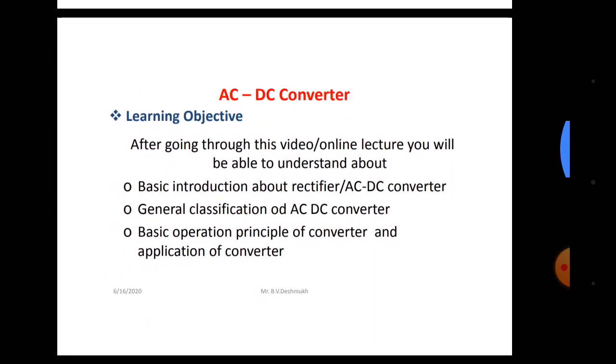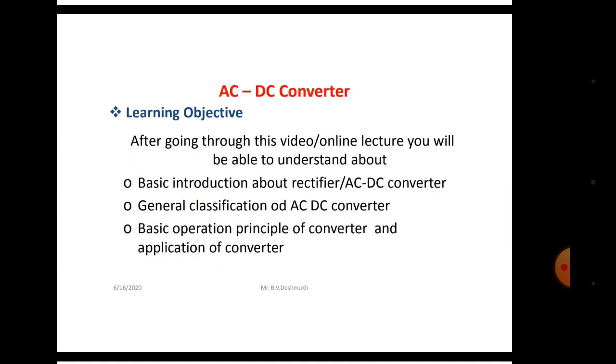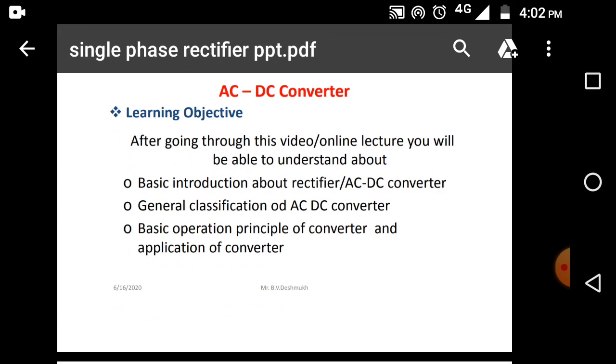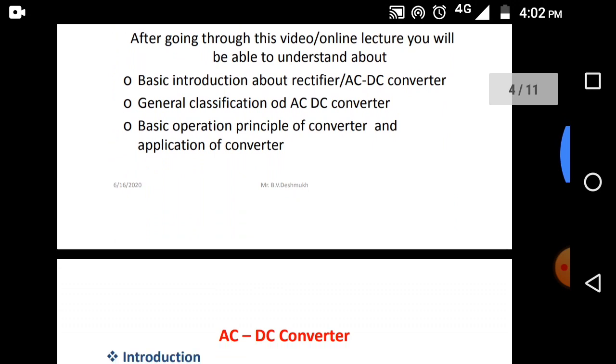Our learning objective is, after going through this video or online lecture, you will be able to understand the basic introduction about AC to DC converter, or we can say rectifier, general classifications of AC to DC converter. Here it is not OD, it is a typing mistake. It is OF. Basic operating principle of converter and their applications, where to use AC to DC converters.